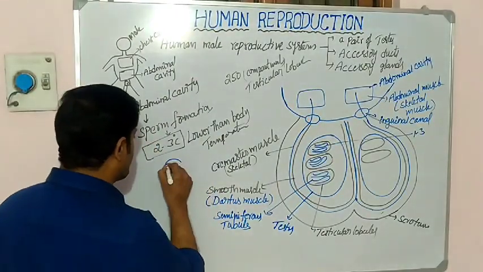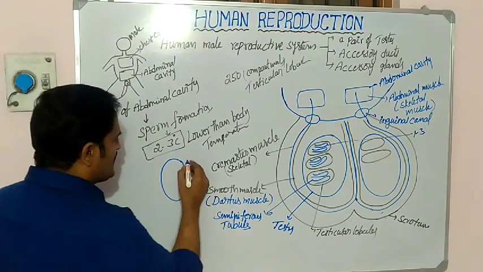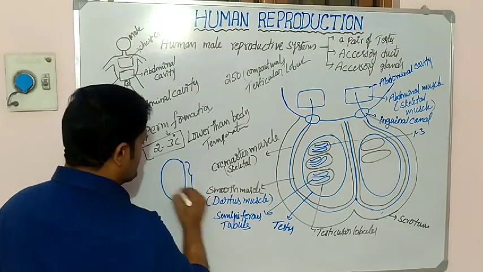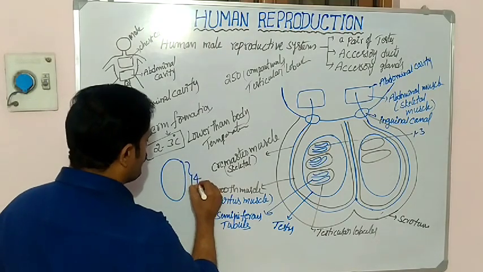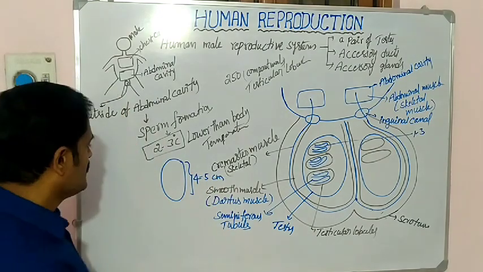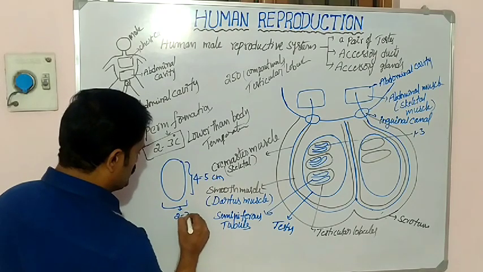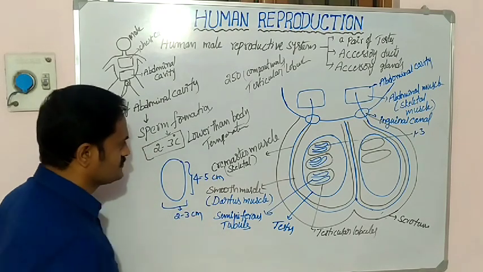If you take one testis, the length of the testis is about 4 to 5 centimeters, remember, and the width of the testis is about 2 to 3 centimeters.